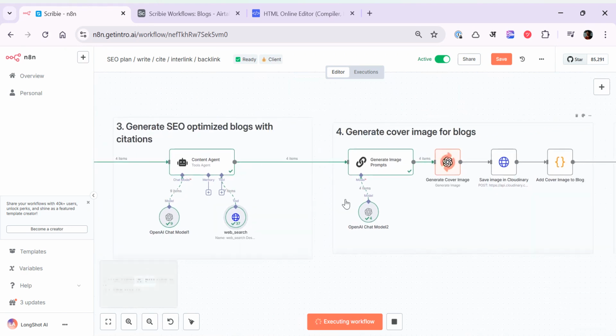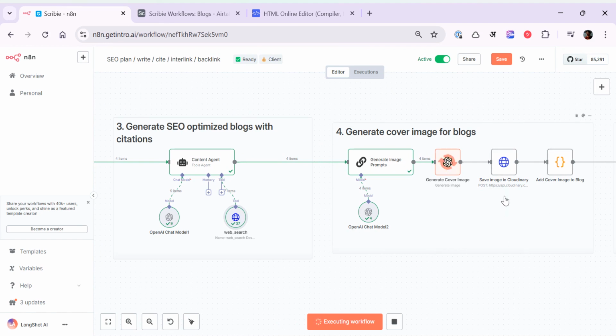But it is now also creating a suitable cover image. In order to create the cover image, we first create a prompt which is passed to DALL-E, which is what we use to generate the cover image. We also save these images in Cloudinary, and then we attach them to the blog.